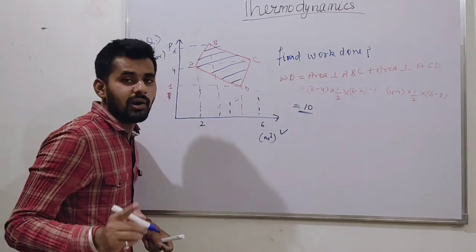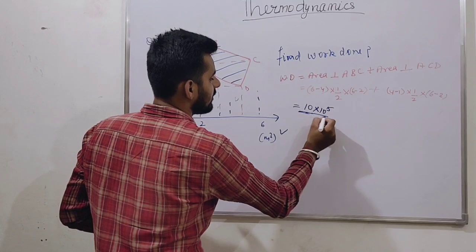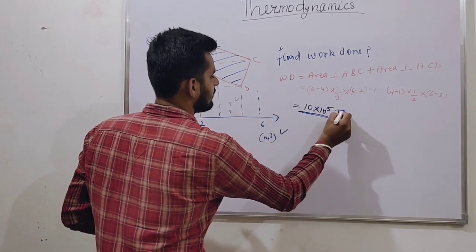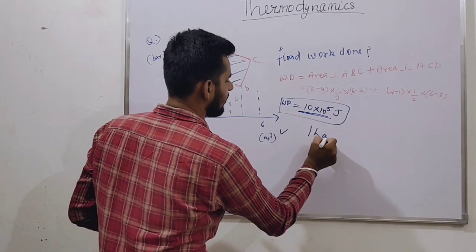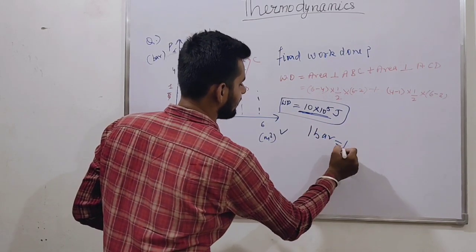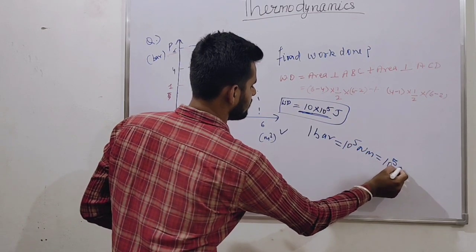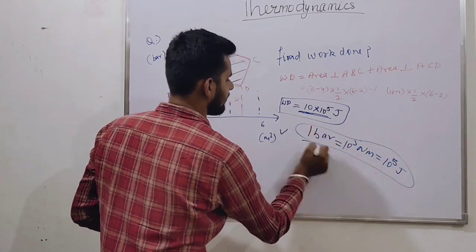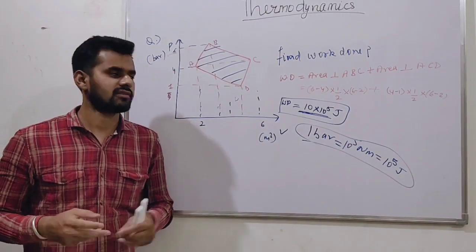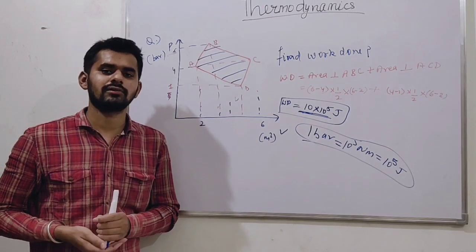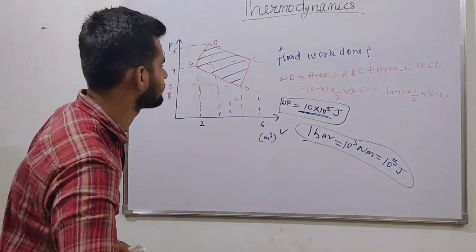Here P is in bar, so we multiply by 10 to the power 5. The answer is 10 to the power 5 joules. This is our work done, because 1 bar is equal to 10 to the power 5 Newton per meter square. This is the conversion. This type of question is sometimes asked for 1 mark in SSC JE, many times. So students, hope you understand this question.